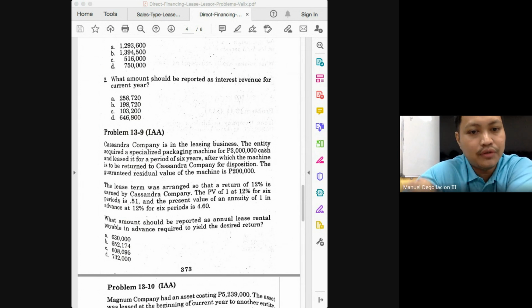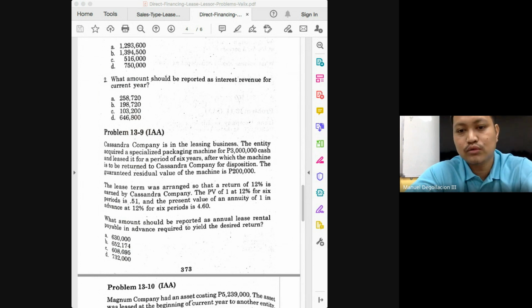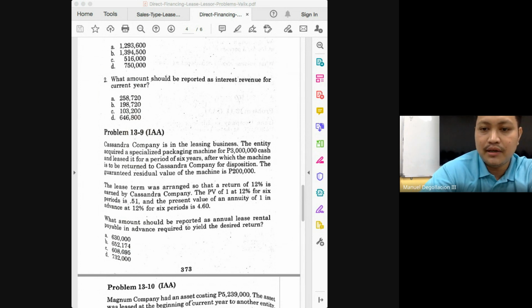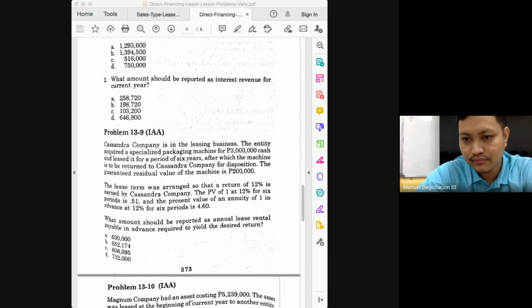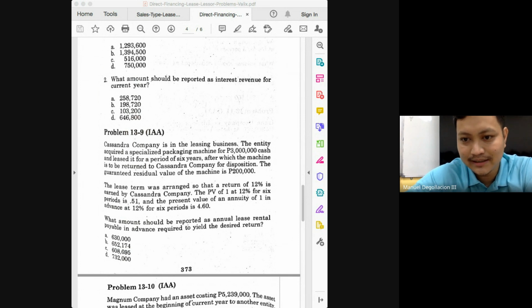Then, how much do you think would be the lease receivable balance, class? 630,000 minus, how much was the interest? Compute now for the net lease receivable after the first year. Initial balance is 3 million. And then we have computed the periodic payment to be 630,000.